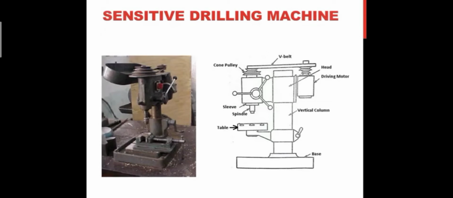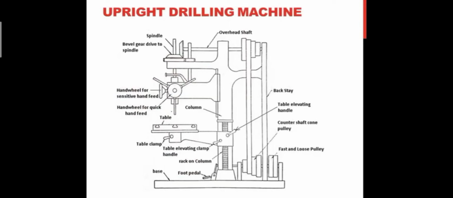Sensitive drilling machine. Sensitive drilling machine is a small machine designed for drilling small holes at high speed in light jobs. Upright drilling machine. Upright drilling machine is designed for handling medium-sized workpieces. In construction, the machine is very similar to the sensitive drilling machine, having a vertical column mounted upon the base. There are two types of upright drilling machine: round column section or pillar drilling machines, in which the column is round section and the table has round sections.